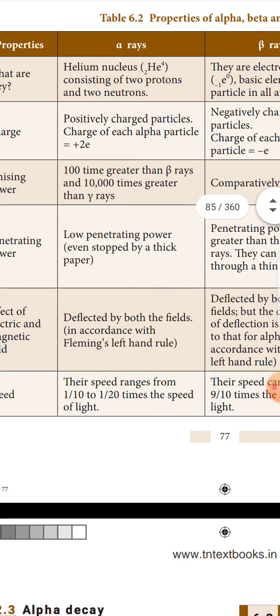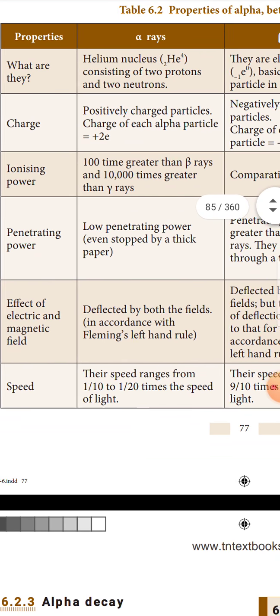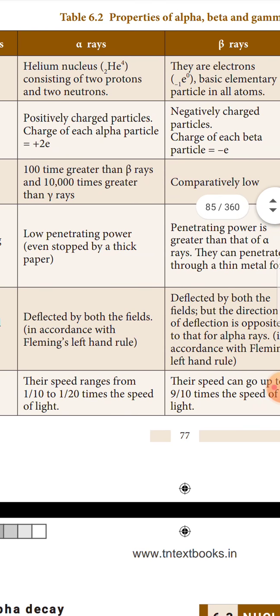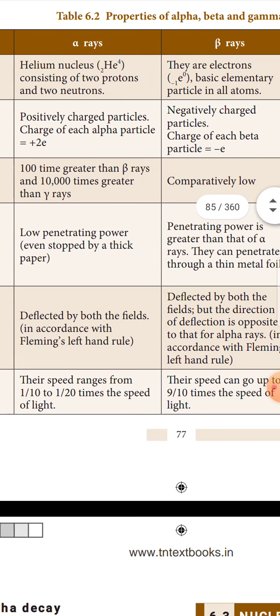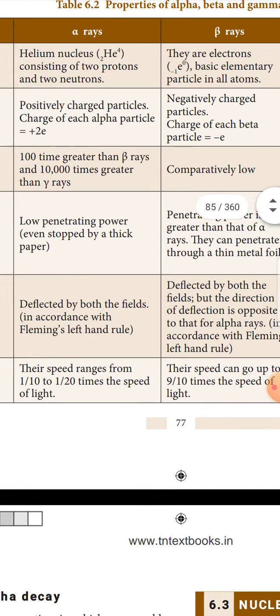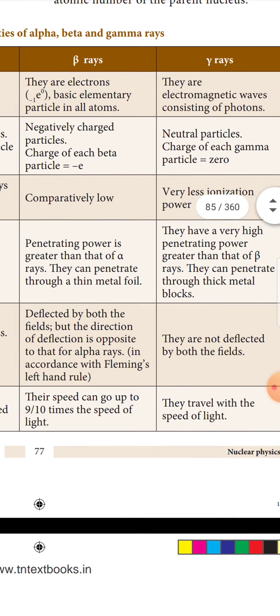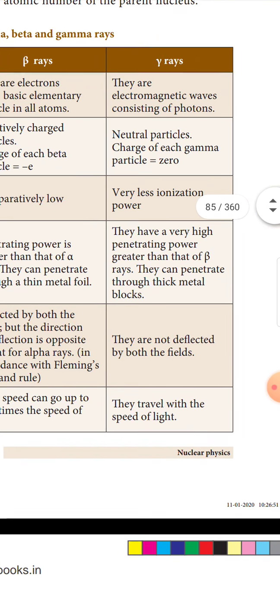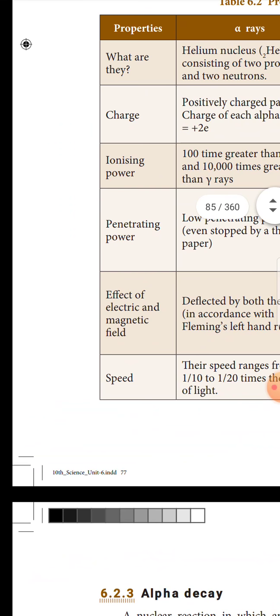So alpha rays have the highest ionizing power. In beta rays it is comparatively low, and gamma rays have very little ionization power.